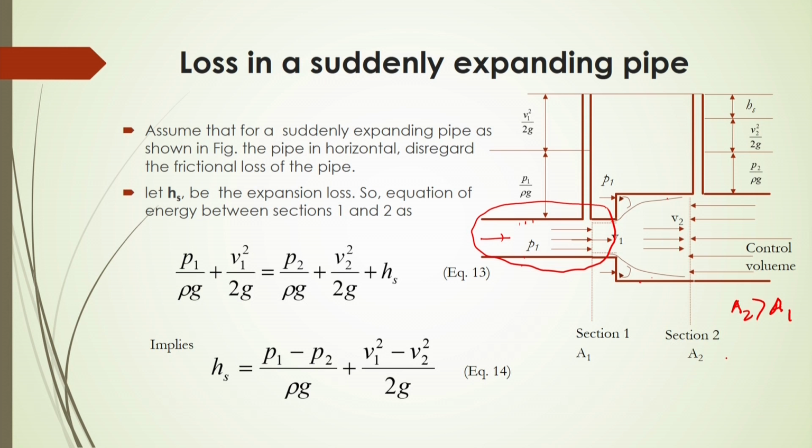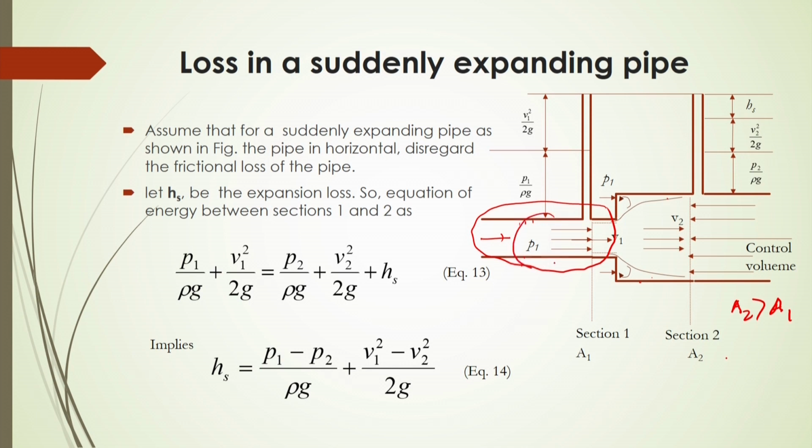First of all, we have to do an energy balance over these two cross sections. Already we have learned how to apply Bernoulli's equation, that is the energy equation. If we apply Bernoulli's equation over these two cross sections of this pipe, we can find the pressure and velocity at these sections. So at cross sections 1 and 2, P1 by rho g plus V1 square by 2g will be equal to P2 by rho g plus V2 square by 2g.